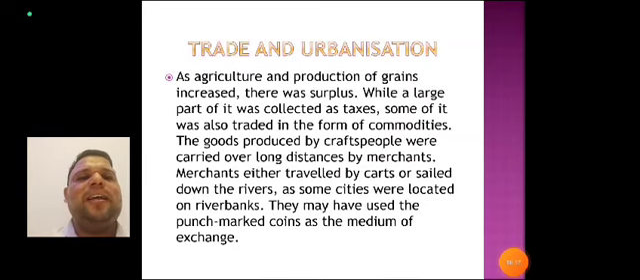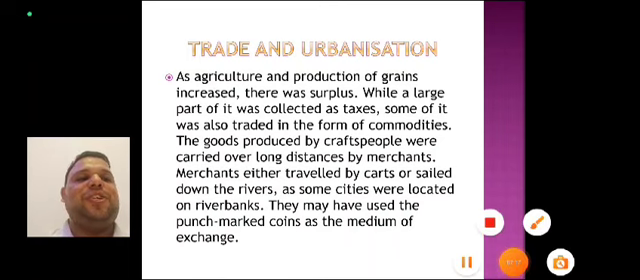As the agricultural production of grain increased, there was a surplus, and while a part of this was collected as taxes, some was also traded in the form of commodities. The goods produced by the craftsmen were carried over long distances by merchants. Merchants either traveled by carts or sailed down the rivers, because river facilities were also available, and some cities were located on the river banks. They may have used the punch-marked coin as a medium of exchange.